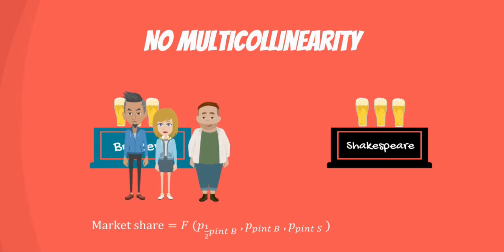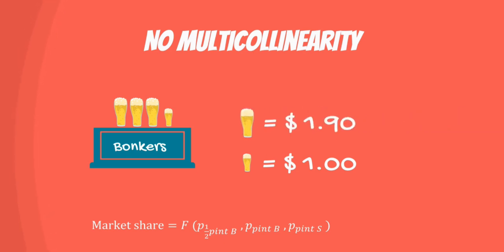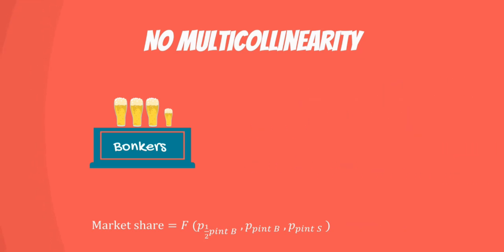Alright, where's the problem? Half a pint of beer at Bonkers costs around $1, and one pint costs $1.90. Bonkers tries to gain market share by cutting its price to 90 cents. It cannot keep the price of one pint at $1.90 because people would just buy 2 times half a pint for $1.80. Bonkers management lowers the price of the pint of beer to $1.70. Next, we run a regression based on these three variables.